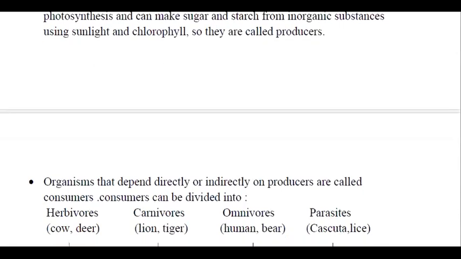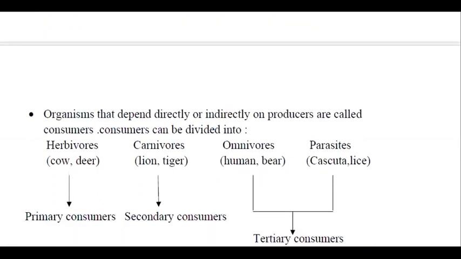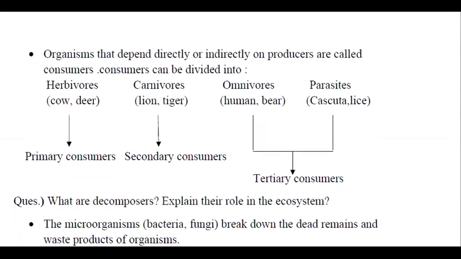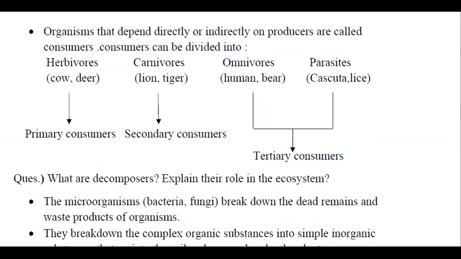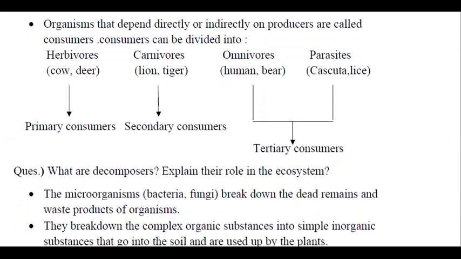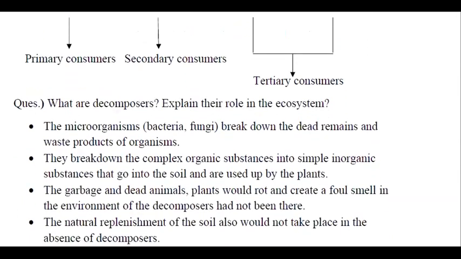On the other hand, the organisms that depend directly or indirectly on producers are called consumers. Consumers can be categorized as herbivores, for example cow, deer; carnivores, lion, tiger; omnivores, that is the humans; and of course the parasites like cuscuta, lice, etc. The herbivores can be said they are the primary consumers. The carnivores come under the category of secondary consumers, whereas the omnivores and parasites come under the category of tertiary consumers. Now, apart from all these, there is a very important component in our ecosystem.